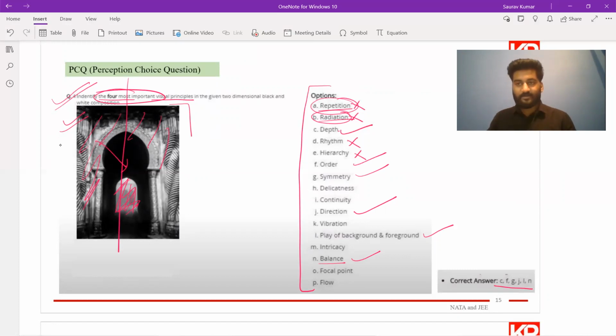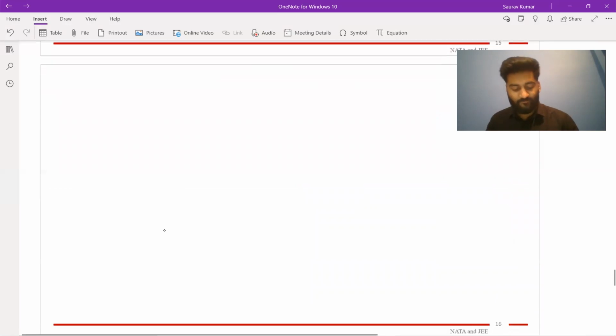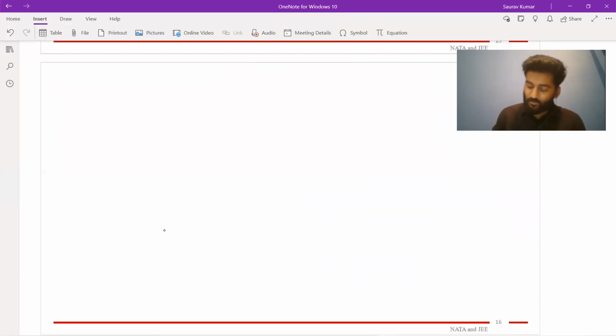So all these options are correct. So if you choose from these options, then you will get full marks. So this is another type of MCQ question. Now, as we are familiar with these types of questions, we also see that the pattern is changing.